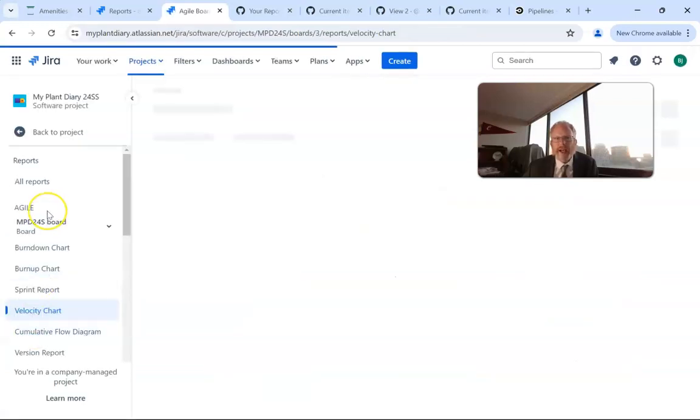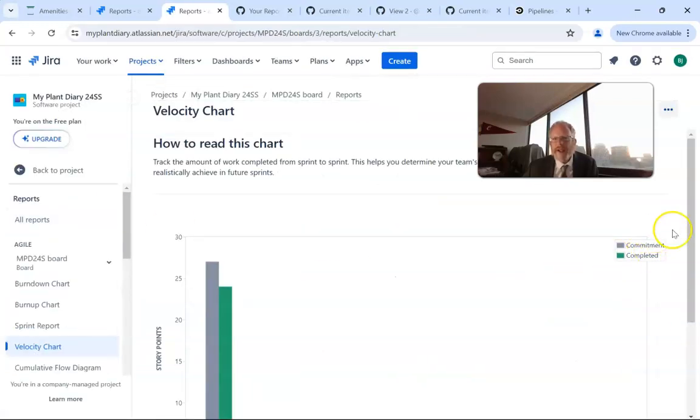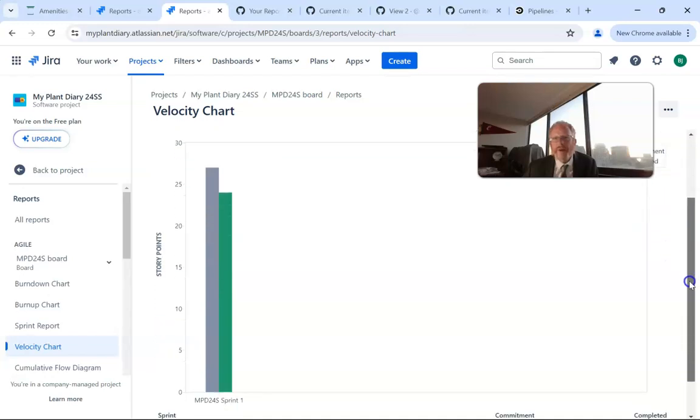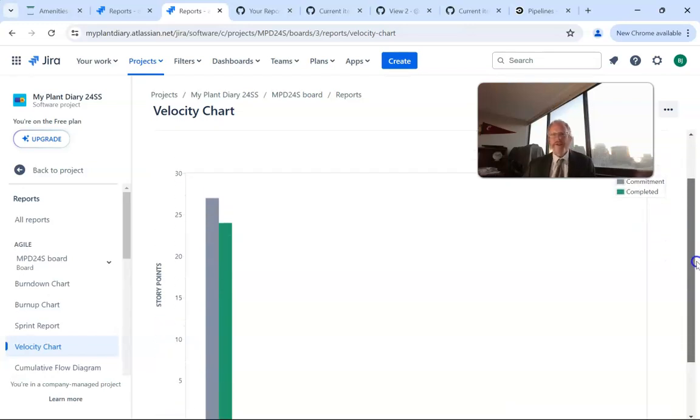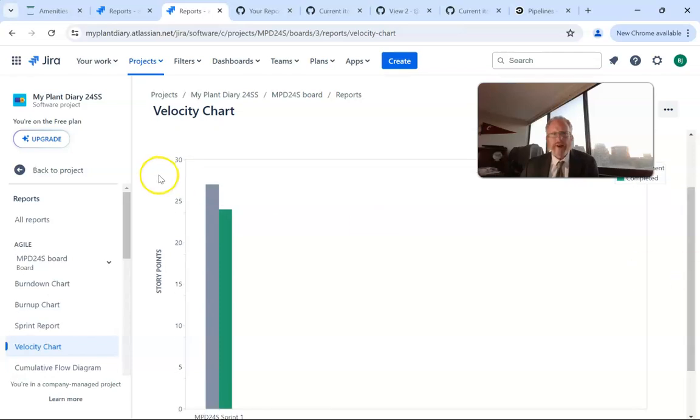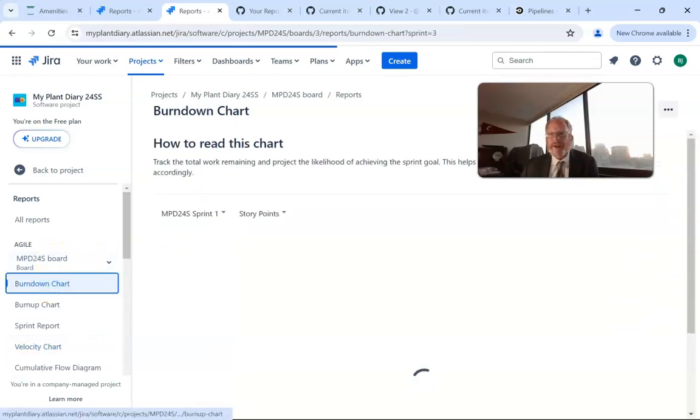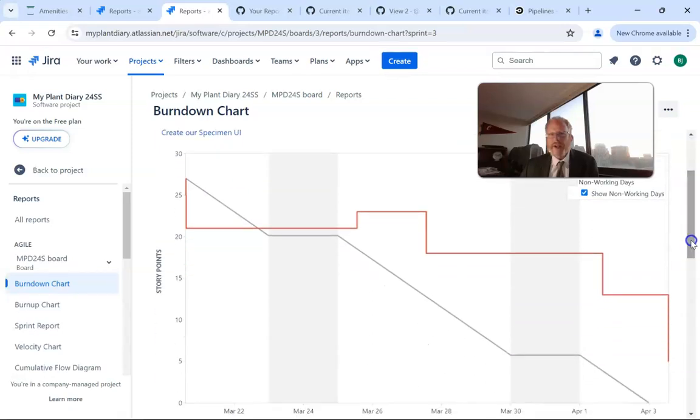And we can take a look at a burn down chart, which says, okay, how much work are we doing in the current sprint? So here's a look at a velocity chart, what we committed to work on in this sprint and what we actually got done. Burn down chart, so this will show, okay, we started with about 27 points, it looks like, and it shows how we complete stories and we burn down those points. We might have to add something like a bug or something like that, and we'll get those points again.